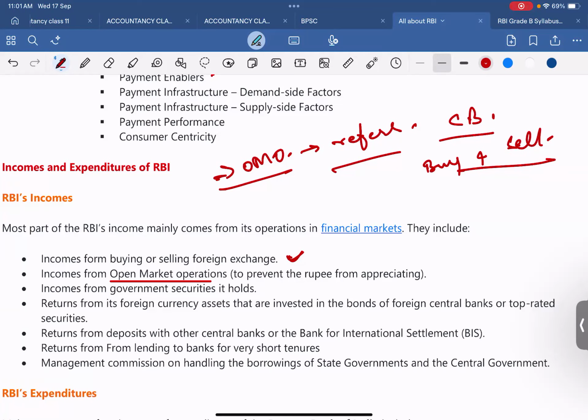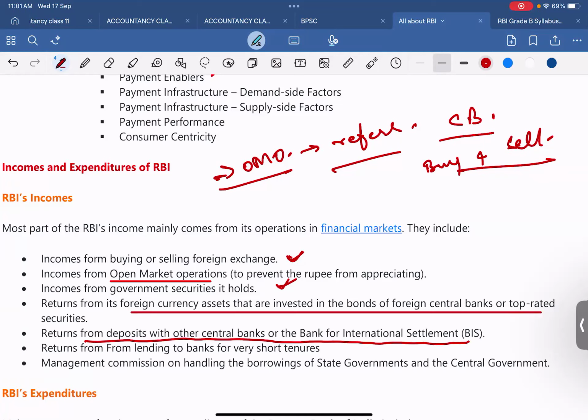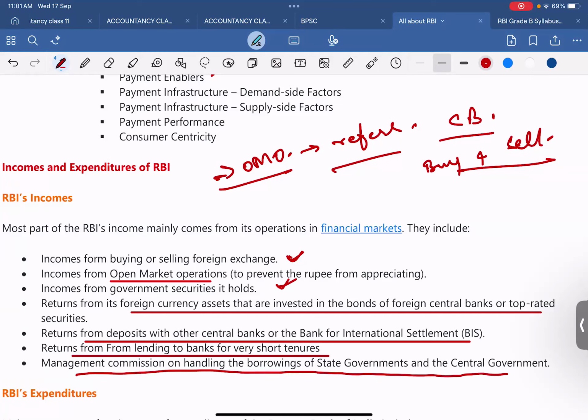Income from government securities it holds, returns from its foreign currency assets that are investment in the bonds of foreign central bank or top rated securities, and return from deposits with other central bank or the bank for international settlements, return from lending to banks for very short tenures, and management commission on handling the borrowings of state governments and the central government. These are the most part of the RBI income mainly comes from its operations.